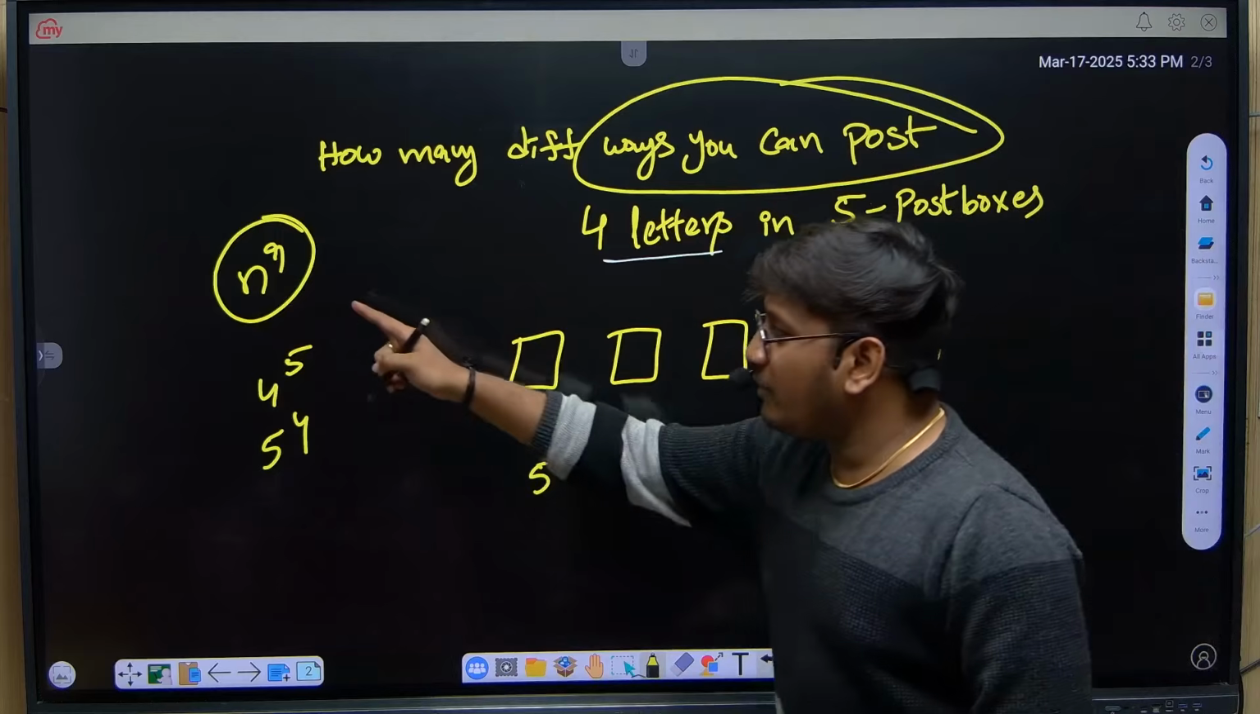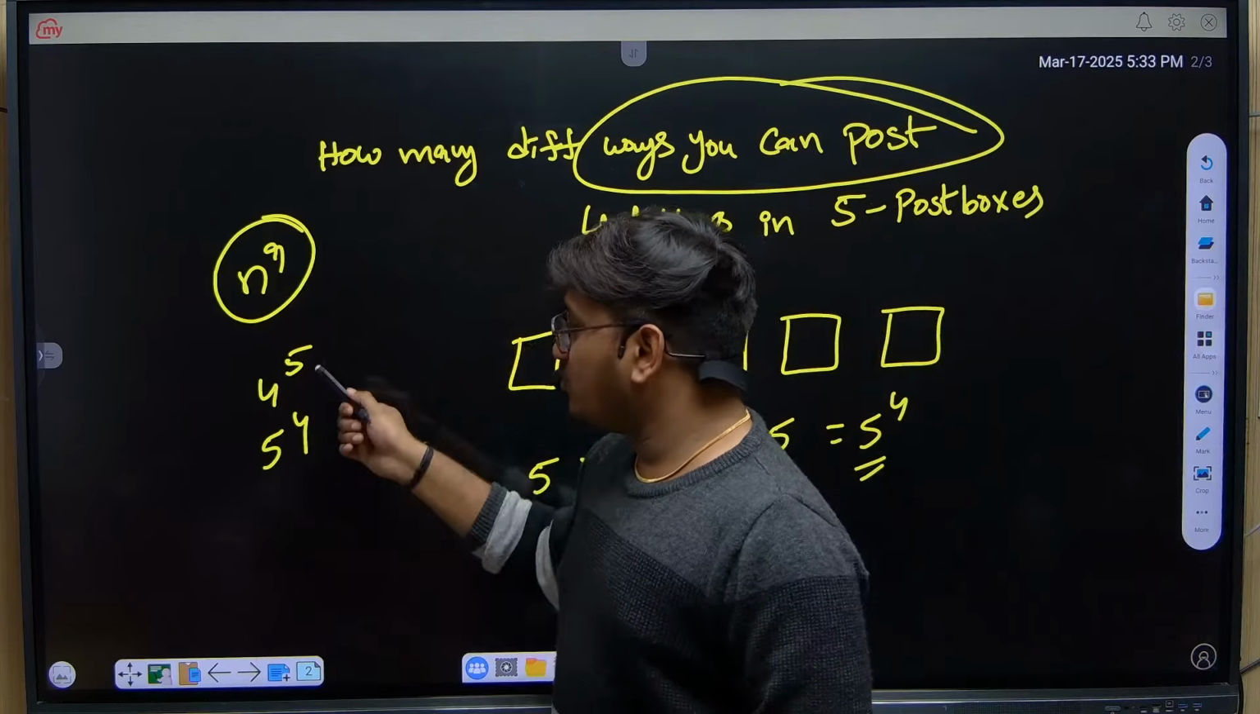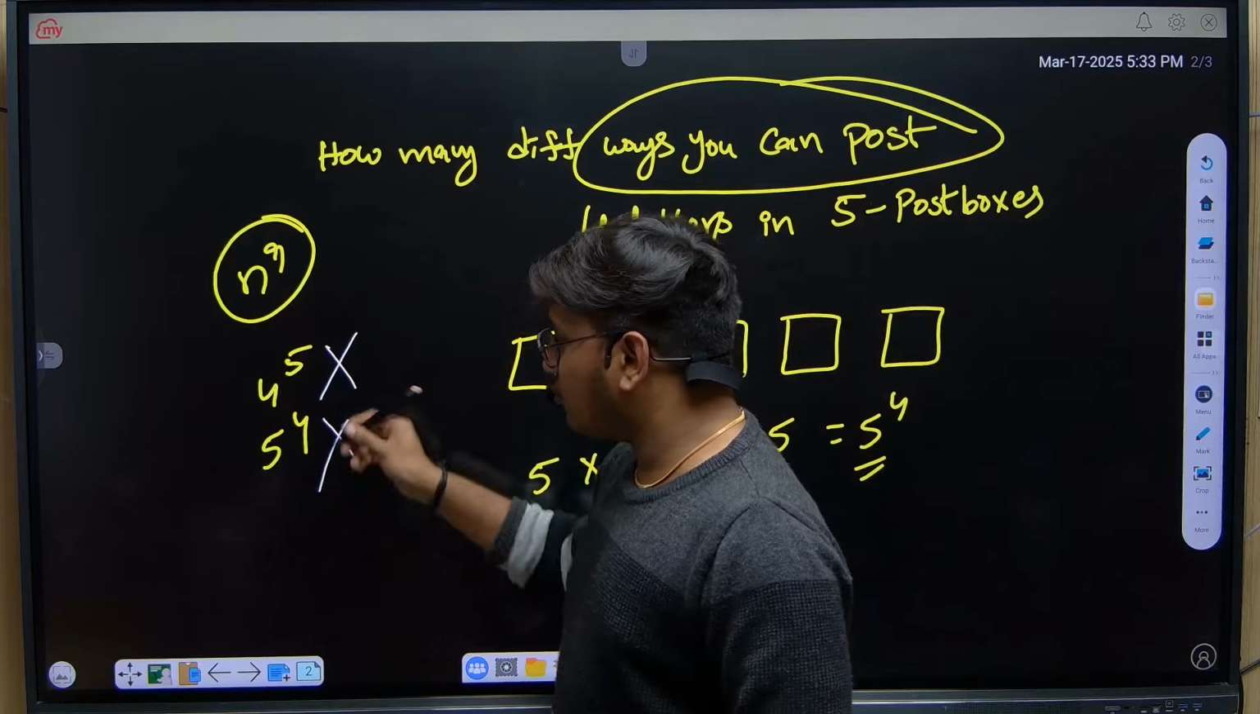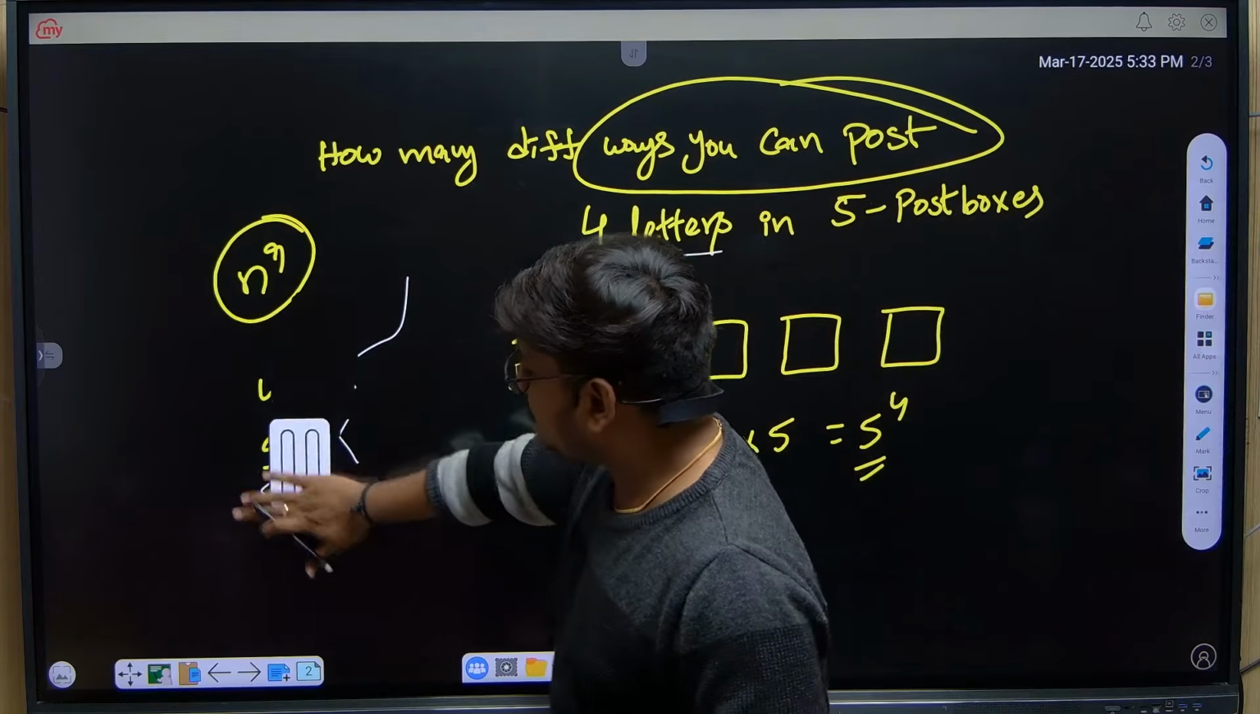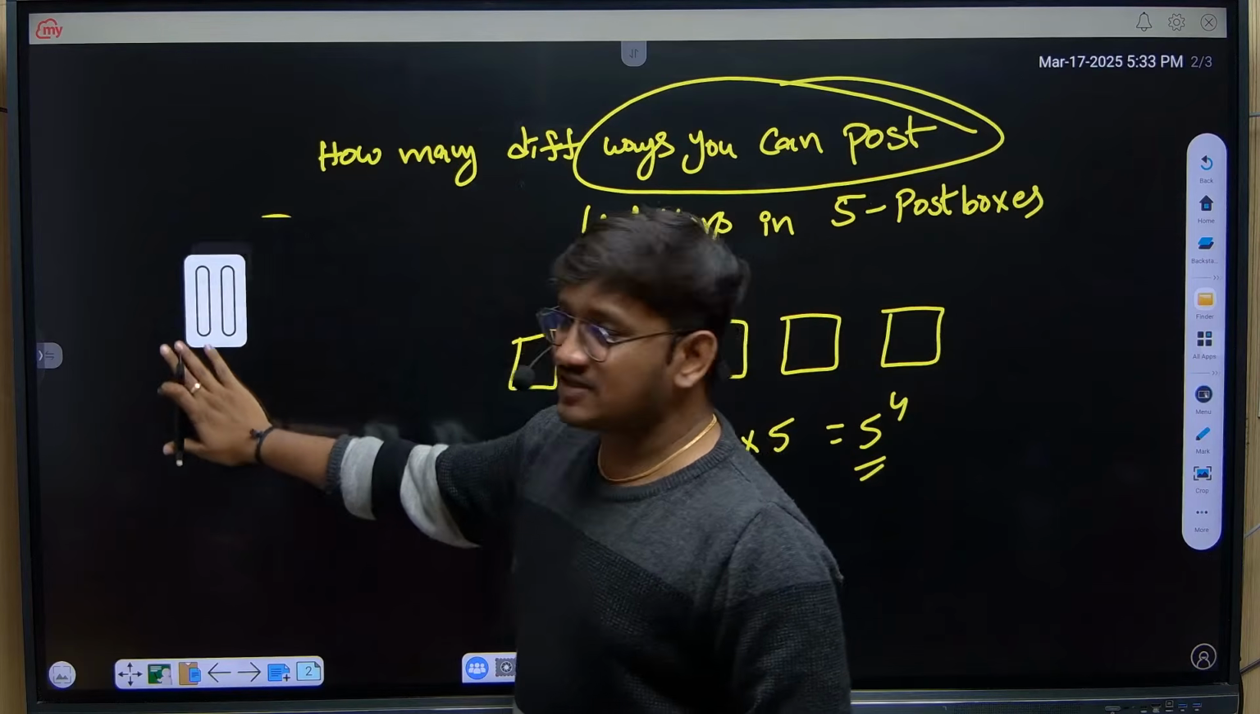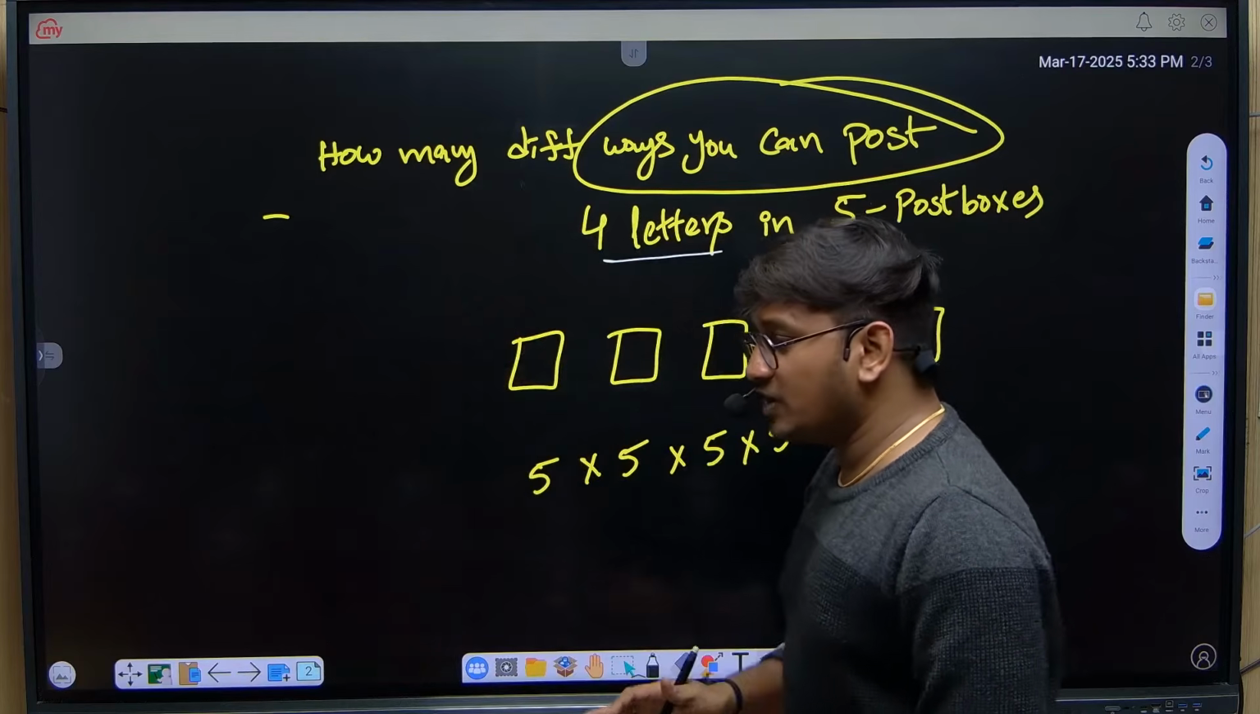If you just memorize this n power r, you may get confused whether it is 4 power 5 or 5 power 4. So instead of remembering this formula, just go with the logical understanding. Okay, I hope you all are clear with this.